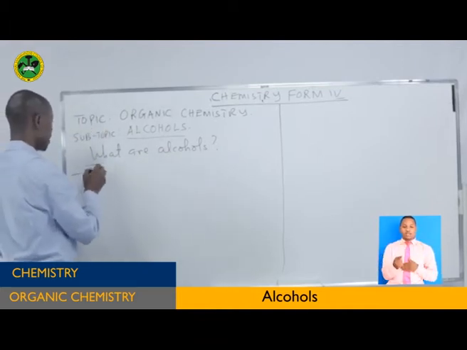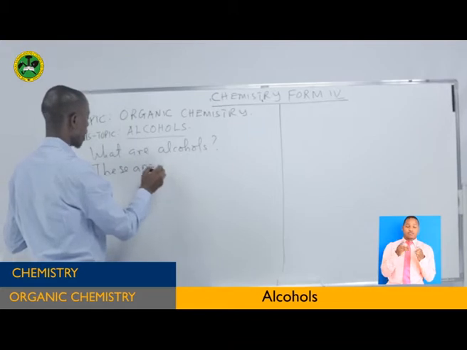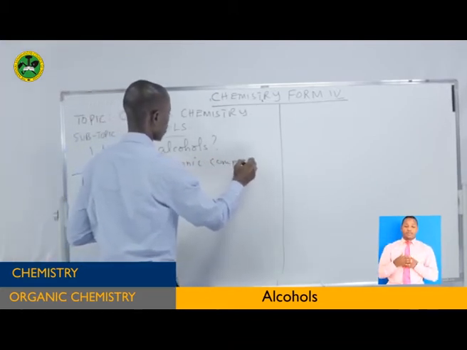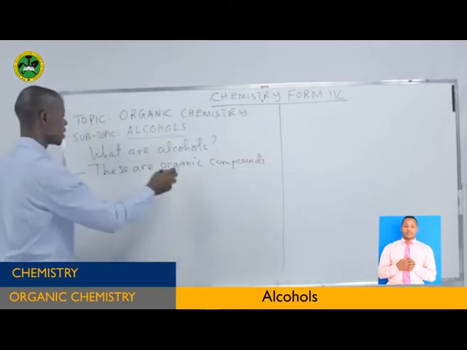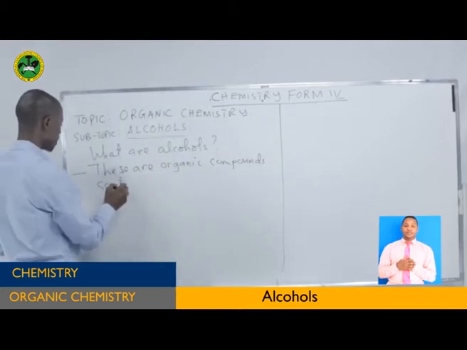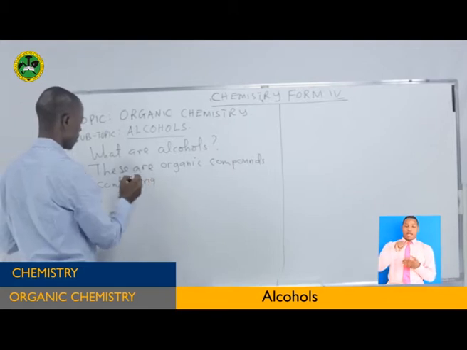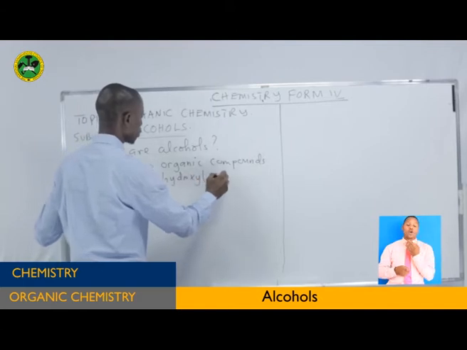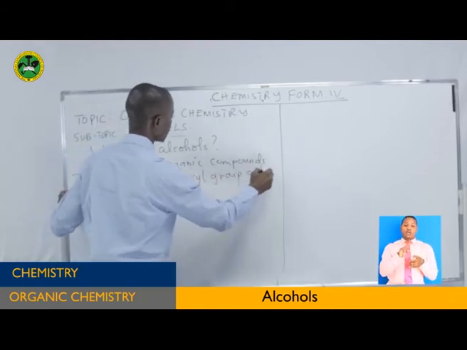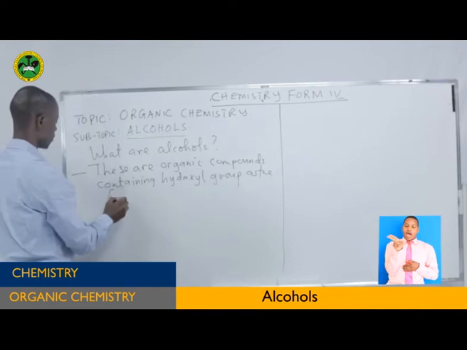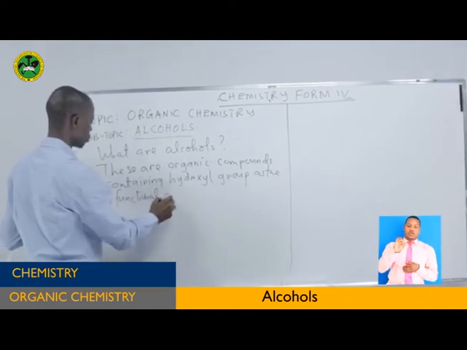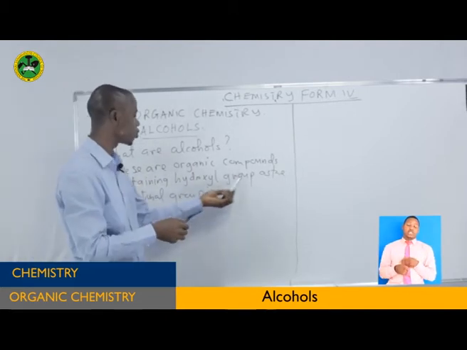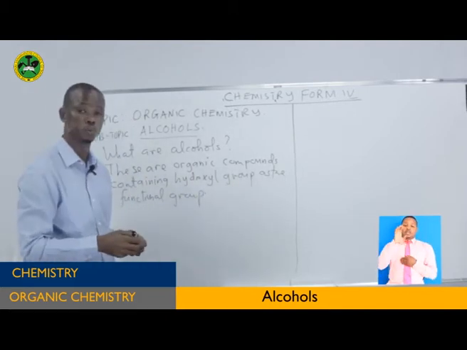Alcohols are organic compounds containing the hydroxyl group as the functional group.